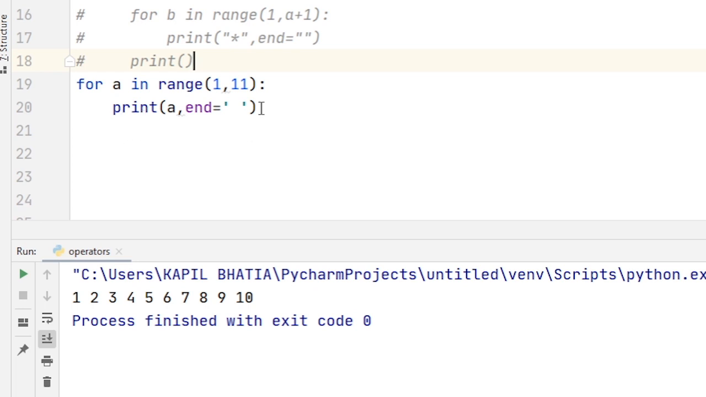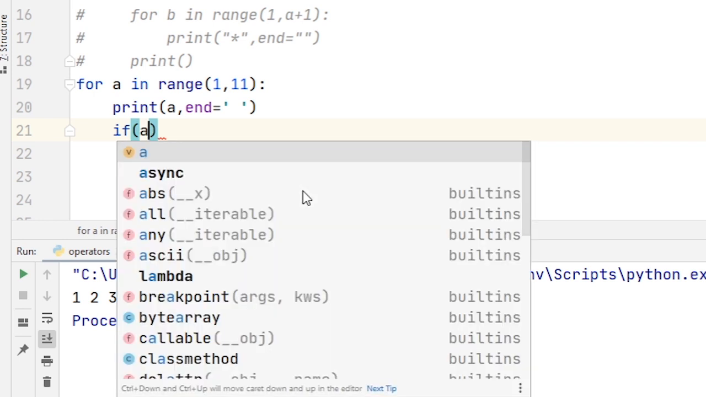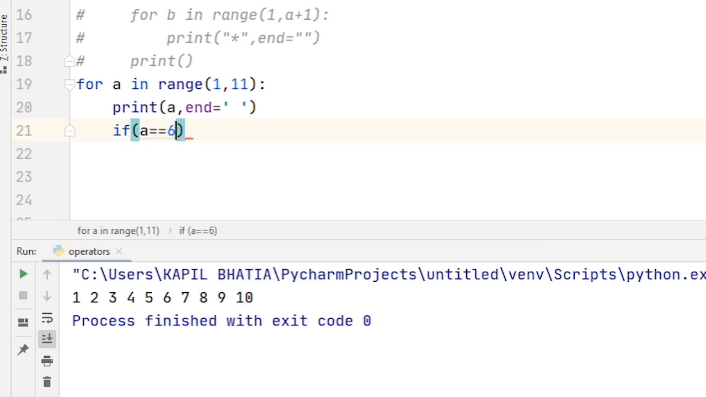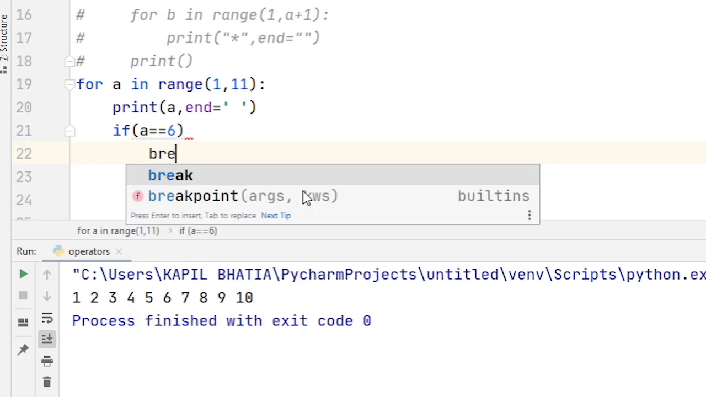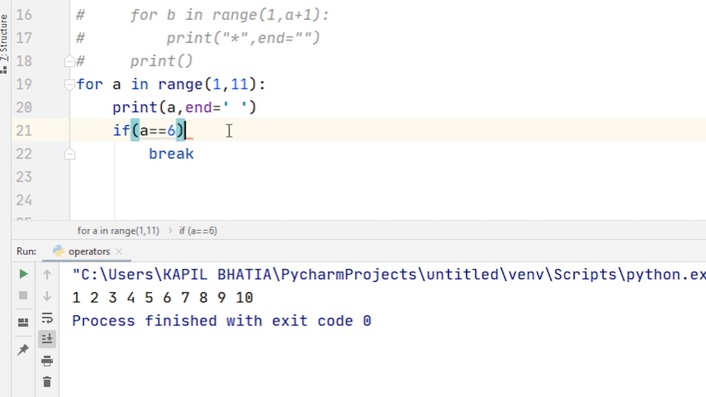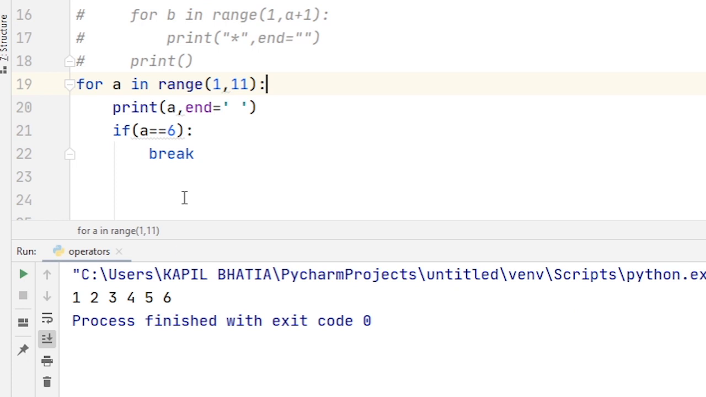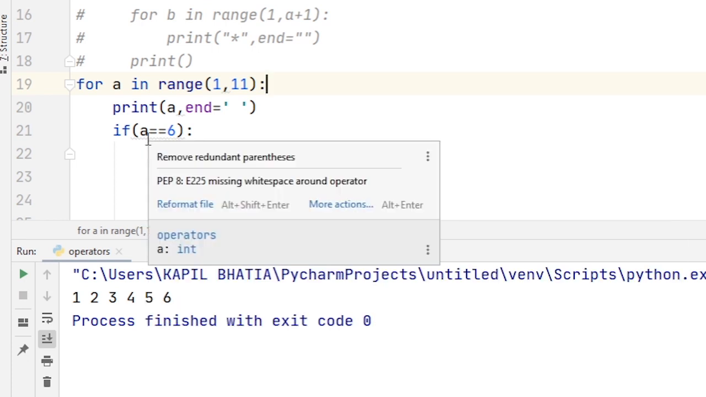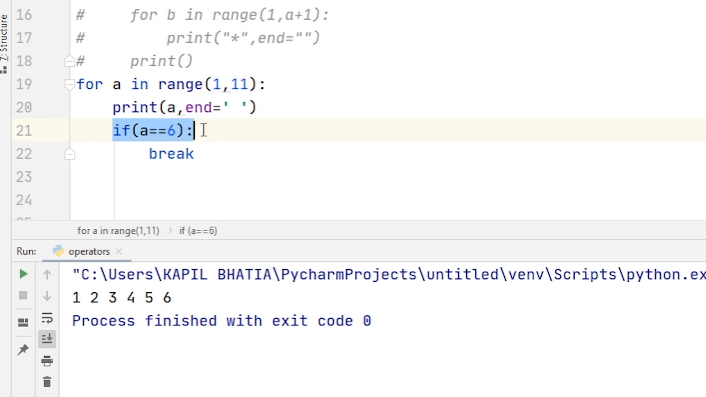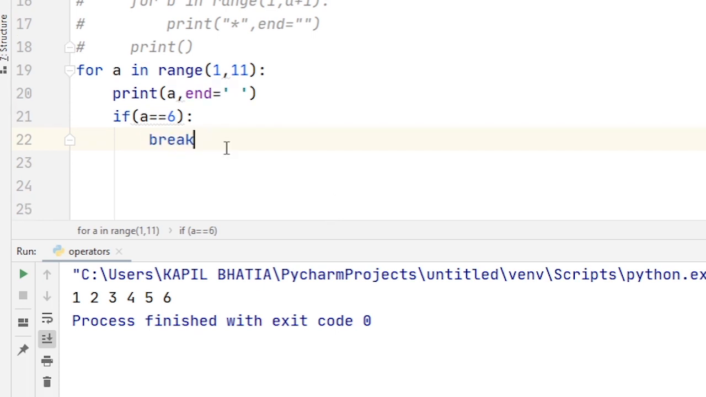But if I use, if A is equal to 6, then break. When I run this code, you can see the output 1, 2, 3, 4, 5, 6 is printed, and as soon as the value of A is equal to 6, that means this condition is true, break says that we immediately move out of the loop and control will follow the next statement immediately after the for loop. Here you may be thinking why 6 is in the output.